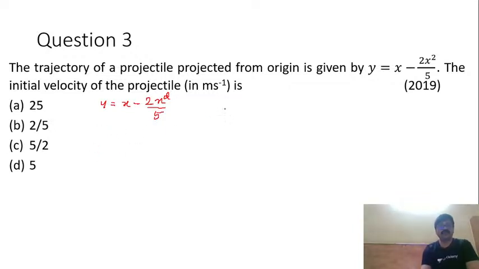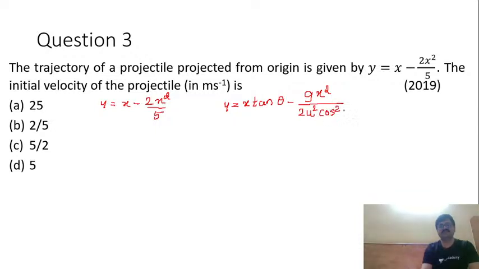Now, the trajectory equation for a projectile is y is equal to x tan theta minus g x square by 2u square cos square theta.